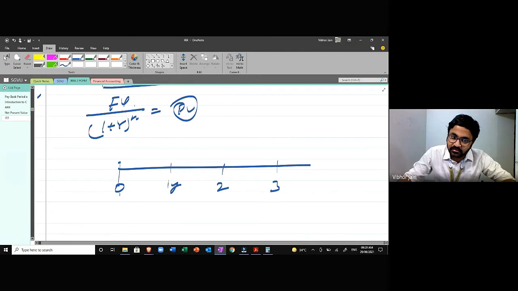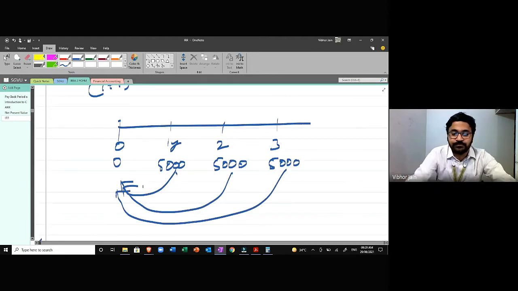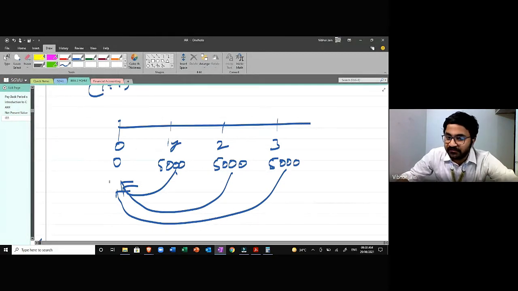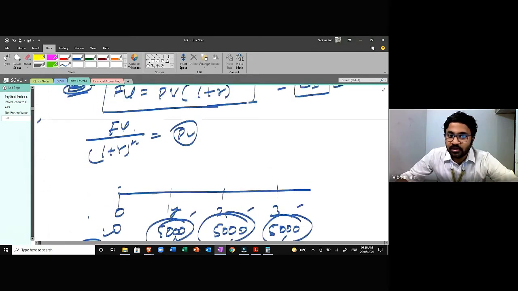So this is like today, what is the amount after 1 year? 5,000. After 2 years, 5,000. After 3 years, 5,000. I'm calculating what if I received all the amount today. So I'm calculating if I received everything today, right now, then what would be the value of this 5,000? So I'm calculating present value, and the future value is given to me in the question. So in this formula, I'll calculate present value.